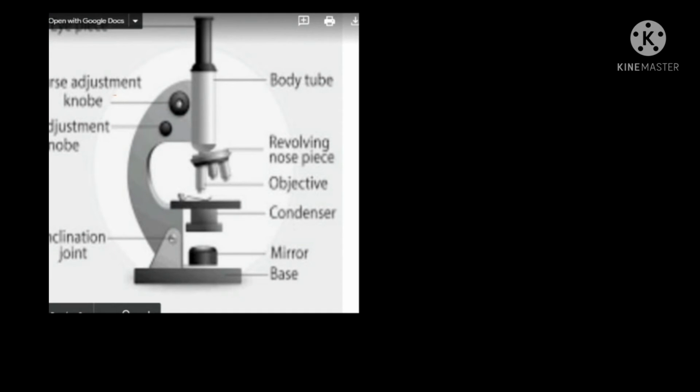So a compound microscope consists of these parts. This is the eyepiece lens, because it is through this that we look. That's why it's called the eyepiece lens. Its magnification is 10x. We say 10x because it means 10 times more. This is the body tube.